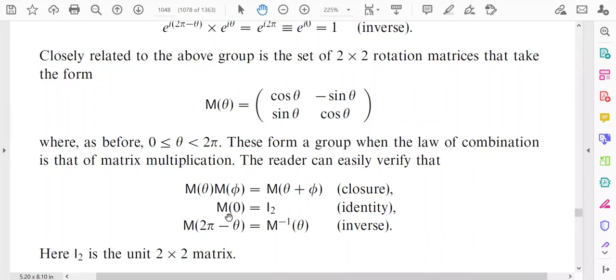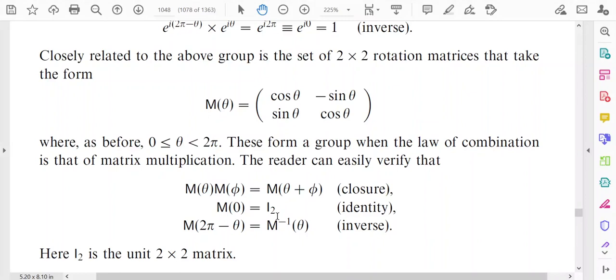Again, M(θ) is any element of the group of rotation matrices, and if we put theta equal to 0, then we will obtain I2, a 2 by 2 unit matrix. So if we put the angle theta equal to 0, we obtain a 2 by 2 unit matrix, and that is the identity element for the group.